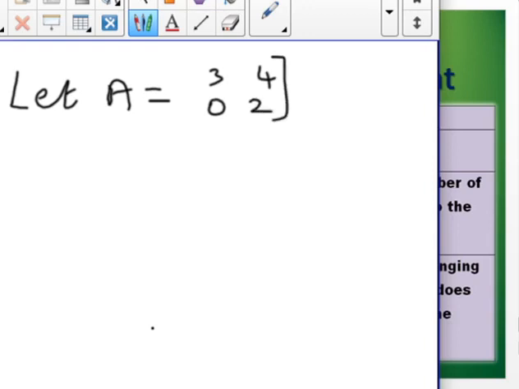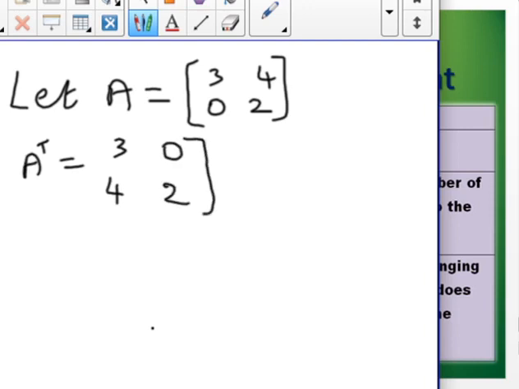This is a 2 by 2 matrix. When we interchange the rows and columns, what we get is A transpose, that is 3, 0, 4, 2. We write the rows as columns or columns as rows. So see here, both are not equal. A is not equal to A transpose. So we get a different form of matrix.